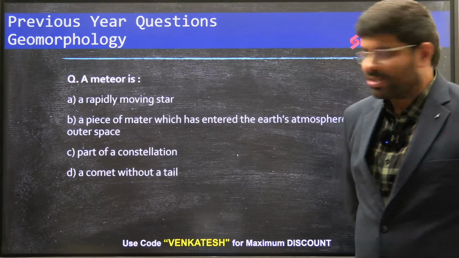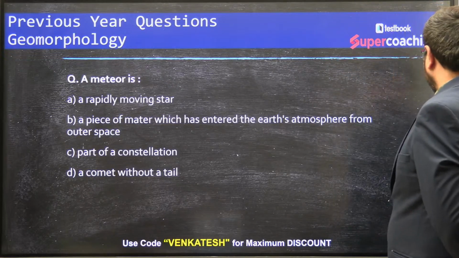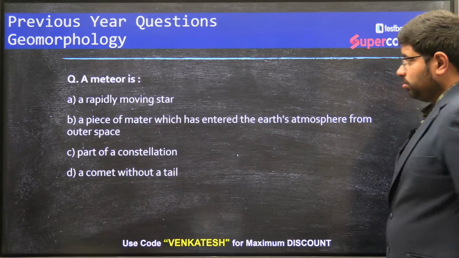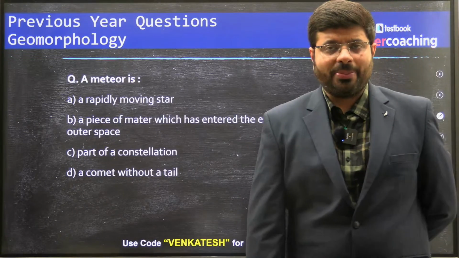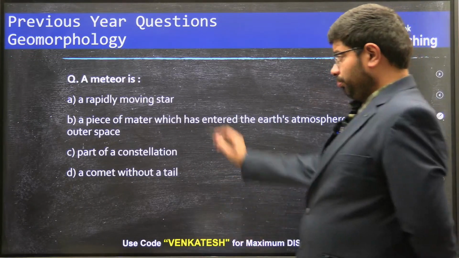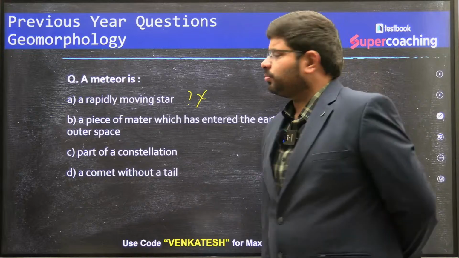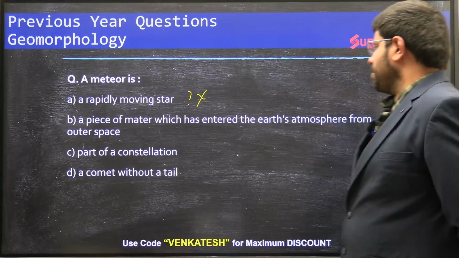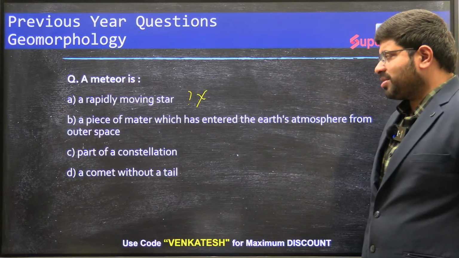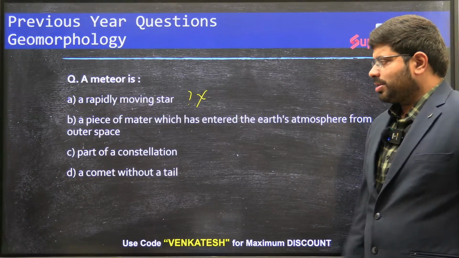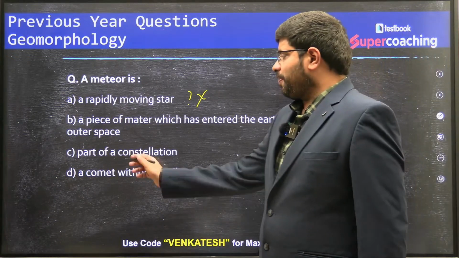Try to answer this. What is a meteor? Is it a rapidly moving star? Definitely not. It is a piece of matter which has entered the Earth's atmosphere from outer space. Is it a comet without a tail? Is it part of a constellation?